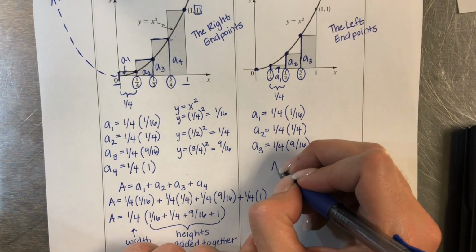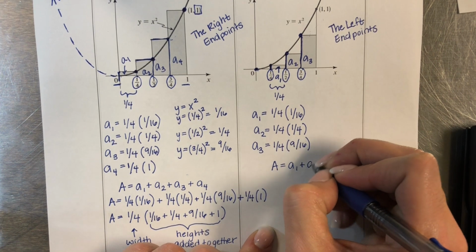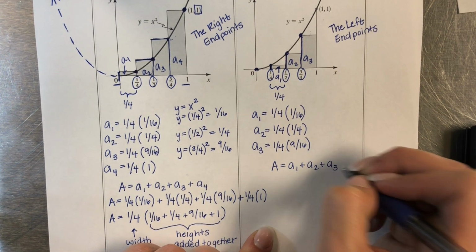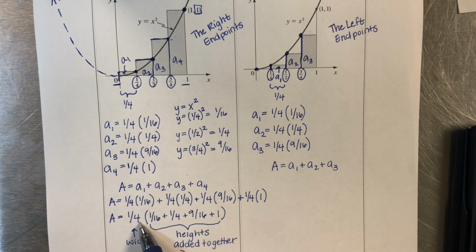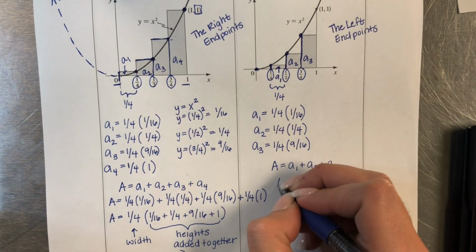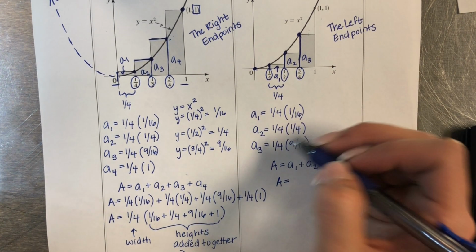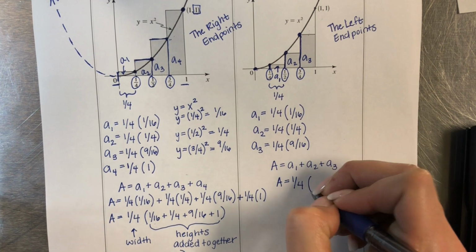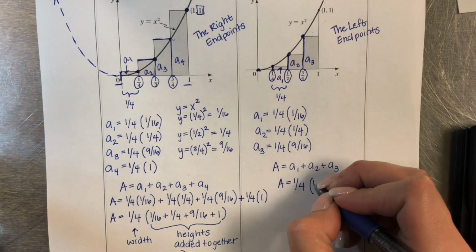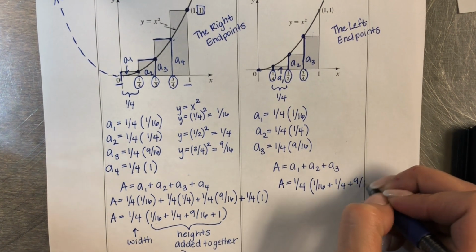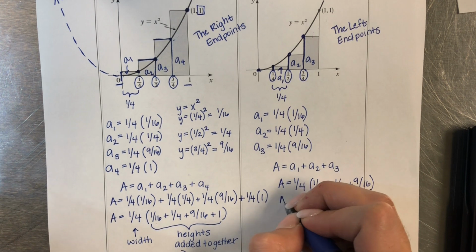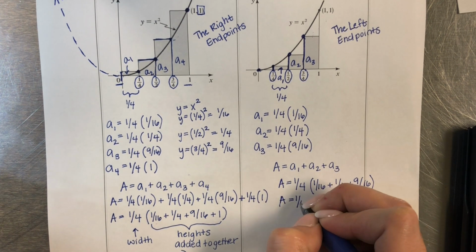We're going to add these up: a sub 1 plus a sub 2 plus a sub 3. But instead of writing it all out like I did right here, you can skip to this step where we know you're going to do the width times all the heights added together. So the area is going to be the width, which is still 1/4, times the heights added together, 1/16 plus 1/4 plus 9/16. We're going to add those together and see what that is.